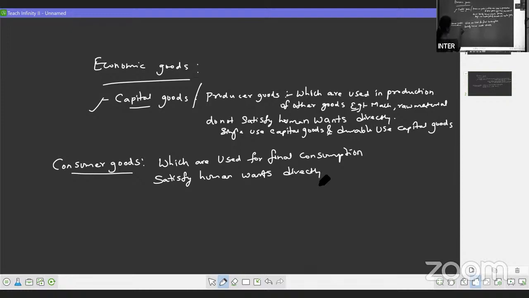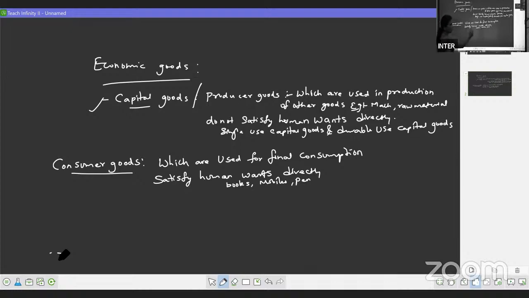You can give an example over here, like books, mobile phones, or pens, anything which we use in our daily life. So consumer goods are the goods which are used for final consumption.